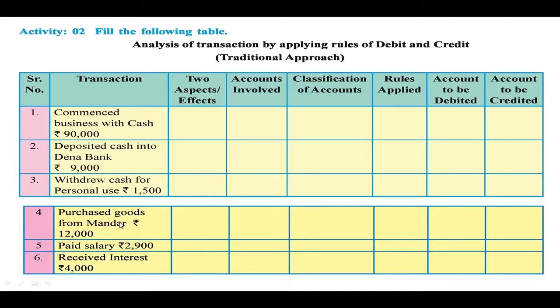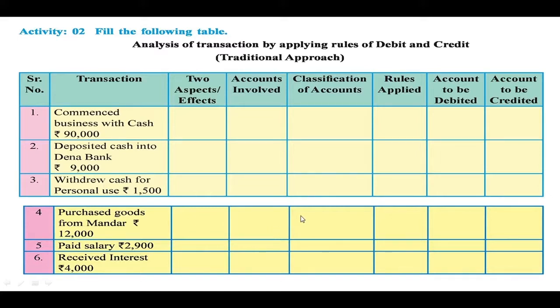So the two aspects of the transaction are: purchases is the expenditure and Mandar is the giver because goods are purchased from him. Since it is a credit transaction, we are not going to mention anything about cash. So the accounts involved are purchases account and Mandar account.